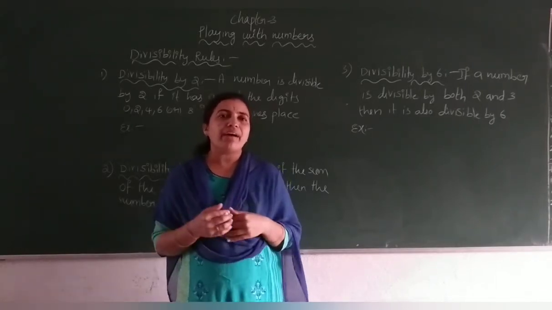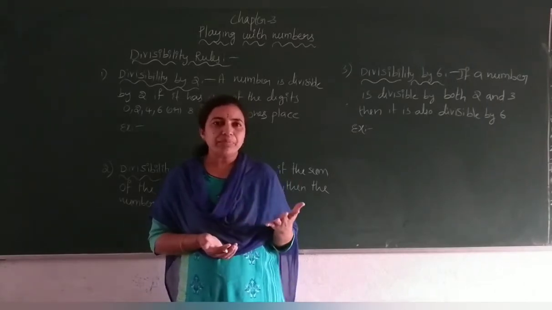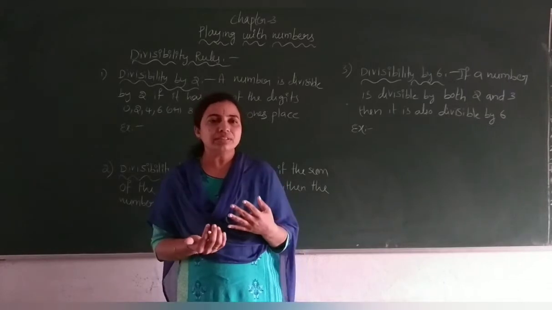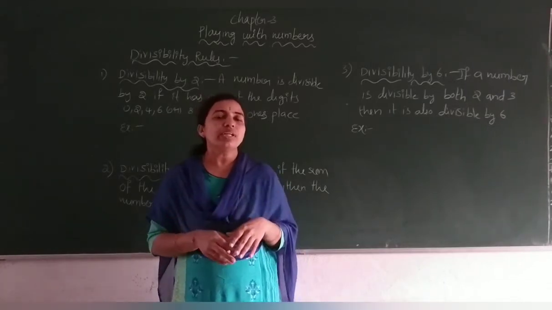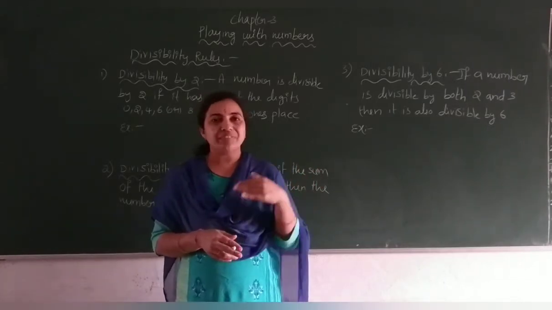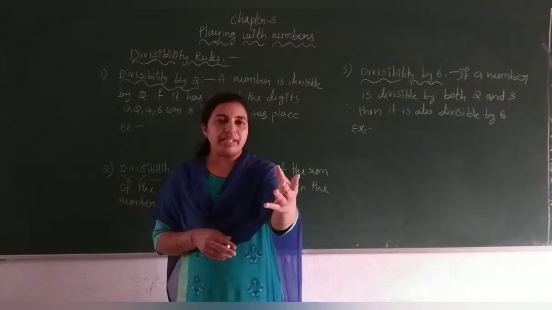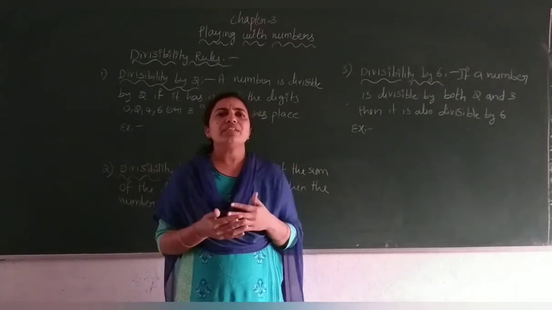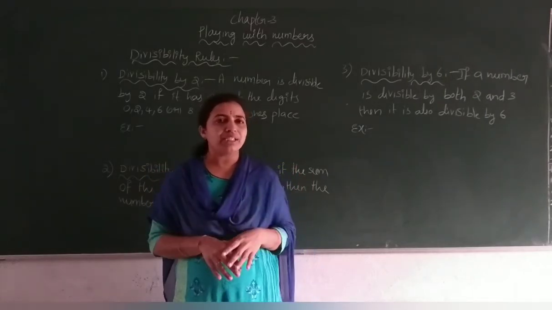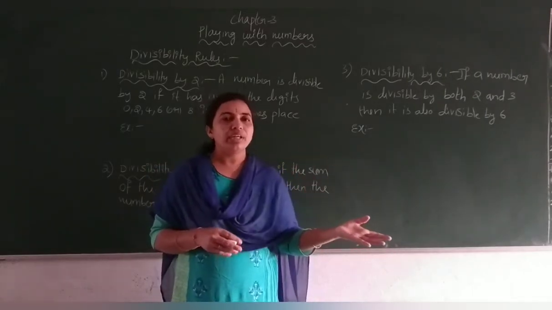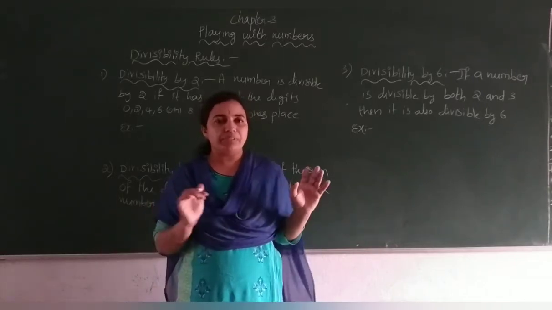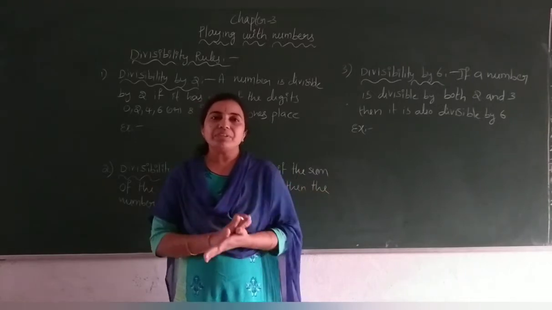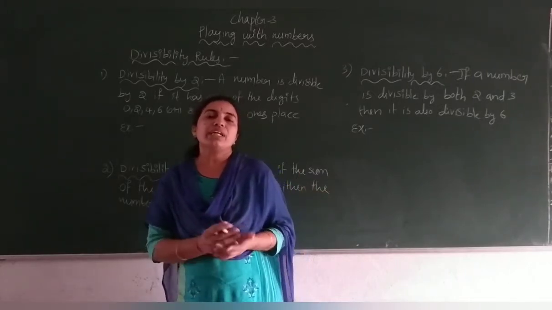Why do we have rules here? Divisibility means division, nothing but division. Can you divide a number? Knowing that is called divisibility. They will give one dividend and one divisor. Will you get a remainder 0? If you get remainder 0, then it is divisible. If not, it is not divisible. That is divisibility actually.